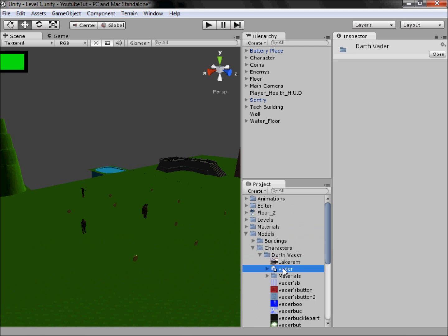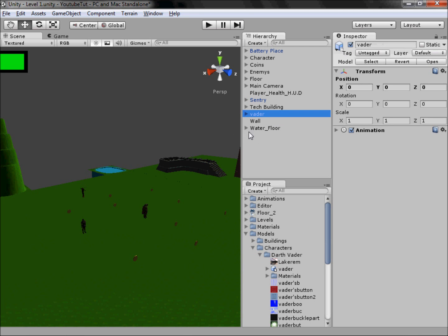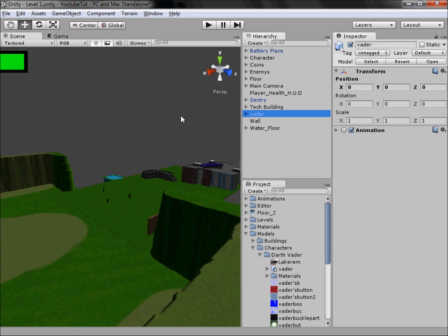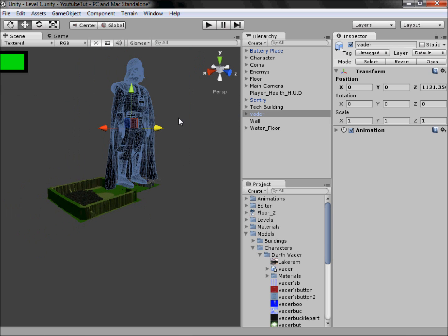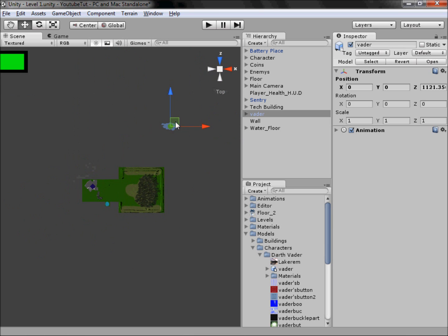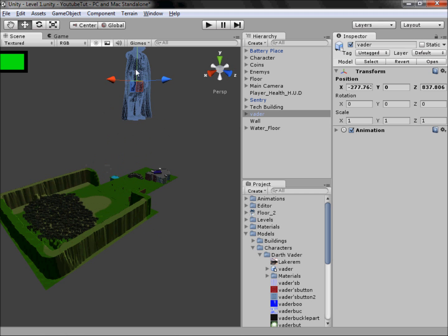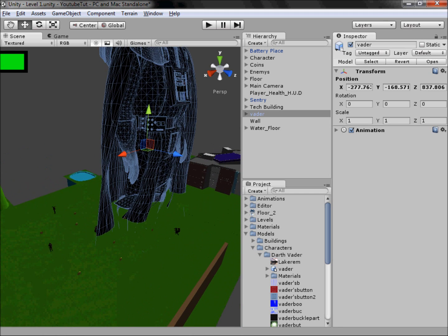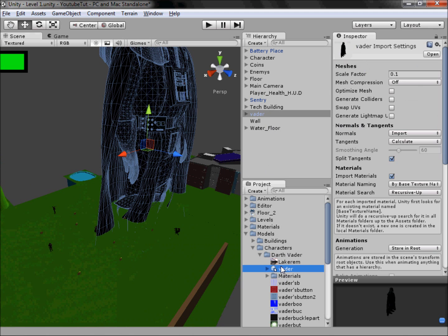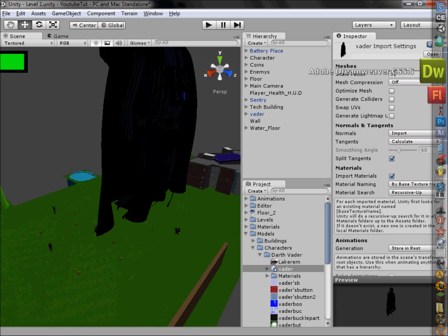So if we drag the Vader model into our scene and see it not appear, where is it? Show me. There we go. Well, as you can see, it's massive. Is it? I don't know. Yes, I believe it is. Yes, as you can see, we have a very big Darth Vader. Unless you want a statue, then paint him all grey, you can have a statue. But for this tutorial, we're going to put him down.